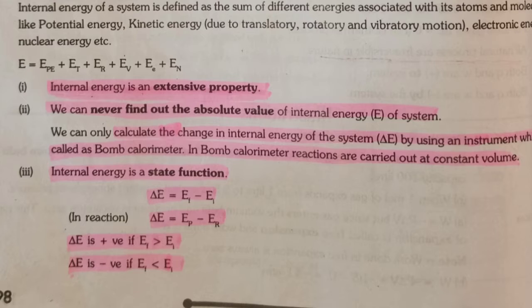In the 9th class you learned about potential energy, and you also learned about kinetic energy. So any atom or molecule has these two types of energy, and besides these, molecules also have nuclear energy, potential energy, electronic energy, thermal energy also. So all kinds of energies that a molecule has is known as its total internal energy. The sum of different types of energies is known as the internal energy.